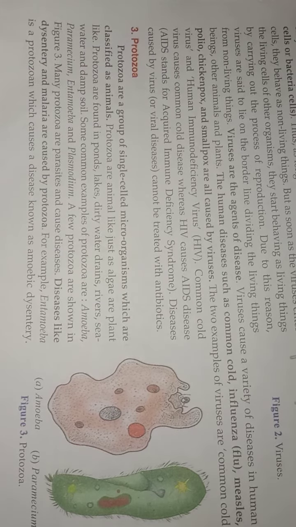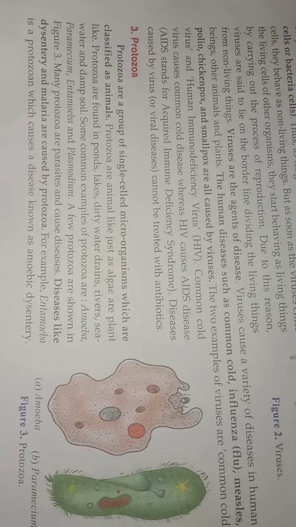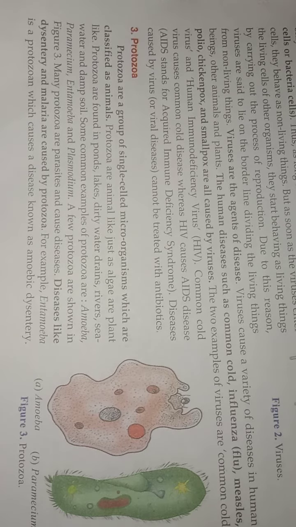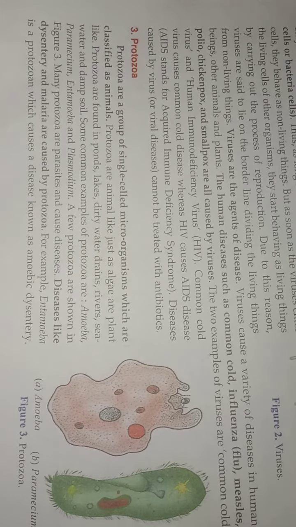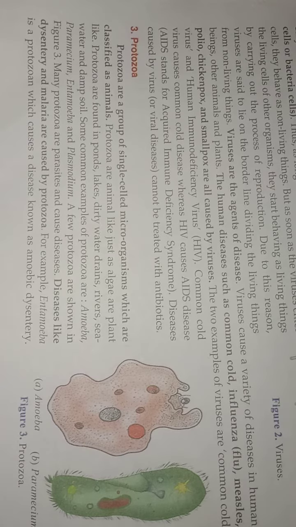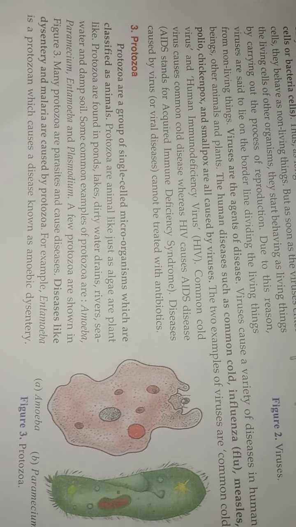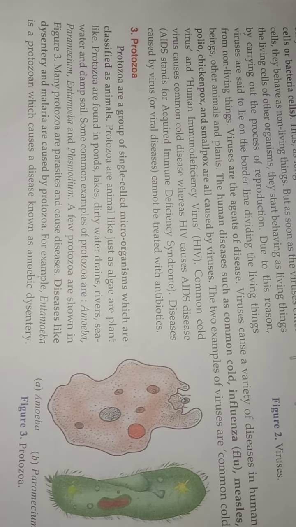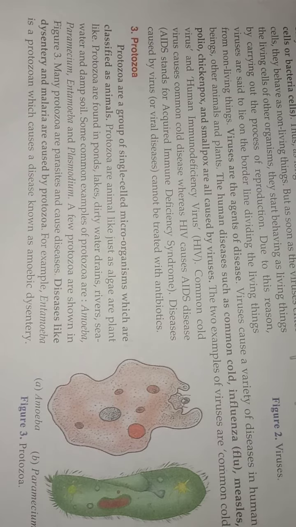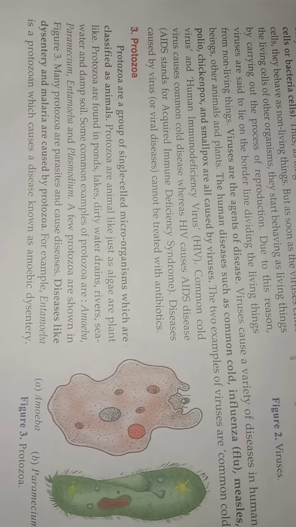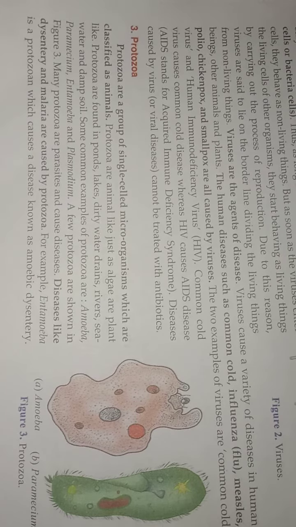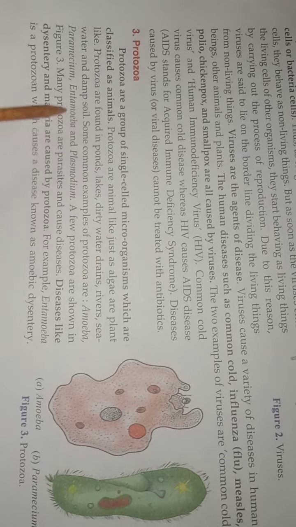Protozoa are single-celled microorganisms which are classified as animal. They are unicellular, and they are classified as animal, just as algae are plant. Algae come in the plant category and protozoa come in the animal category. Protozoa are found mainly in ponds, lakes, dirty drain water, rivers, sea water and damp water.